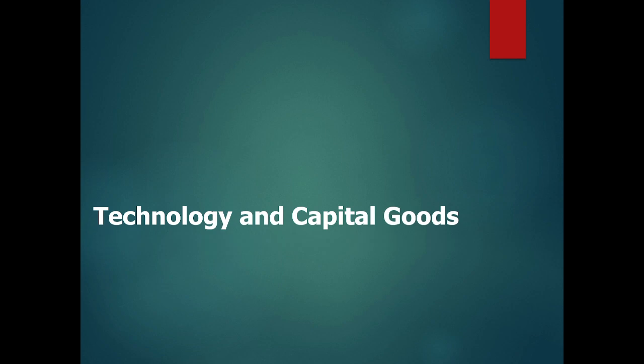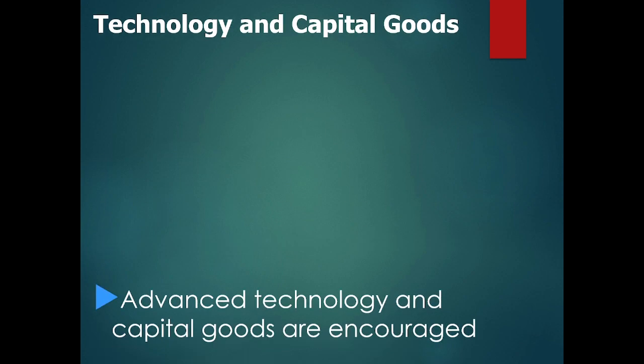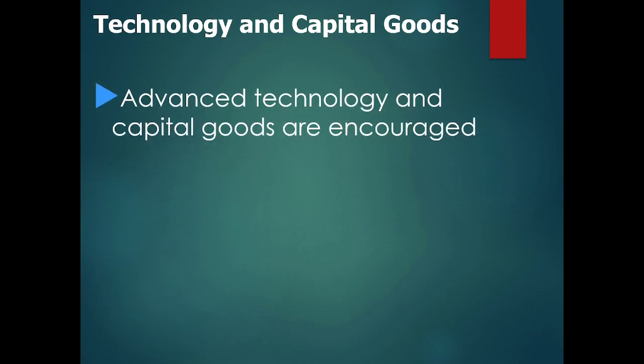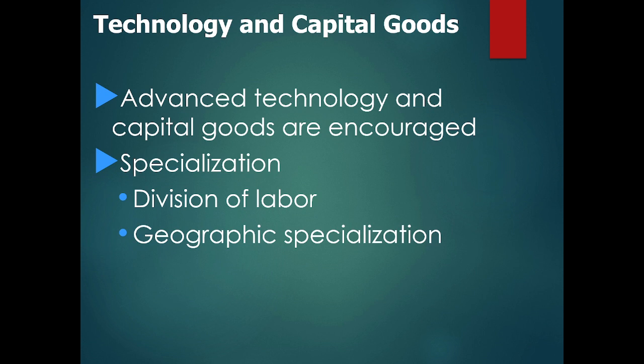So let's look at things. What's going to get us there? Technology and capital goods. Advanced technology and capital goods are encouraged for economic freedom. We want to talk about specialization and division of labor. Sometimes depending on where you are will determine what you can grow, or make, I should also say.